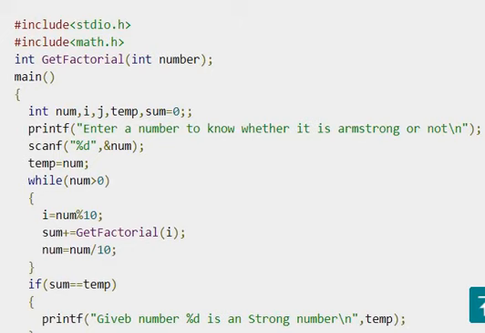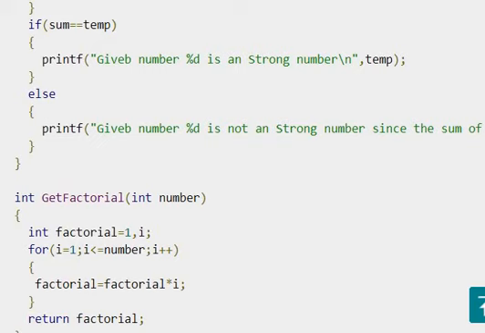If sum is equal to temp, as we know, in these type of programs the original number becomes 0. And we need the original number to compare with the sum. So that is the reason why the statement temp is equal to NUM. If sum is equal to temp, then it is a strong number, otherwise it is not a strong number. I repeat, in these type of programs the original number becomes 0. You can check it out in the while loop. For that reason you need to keep the original number in some other variable. That's the reason why there is a statement temp is equal to NUM.